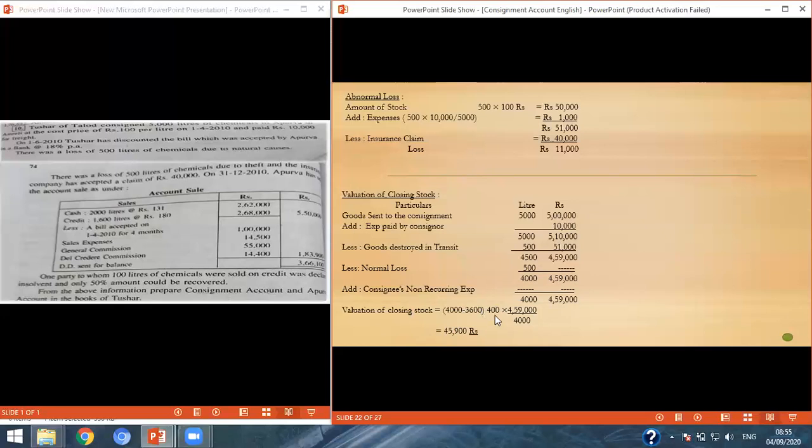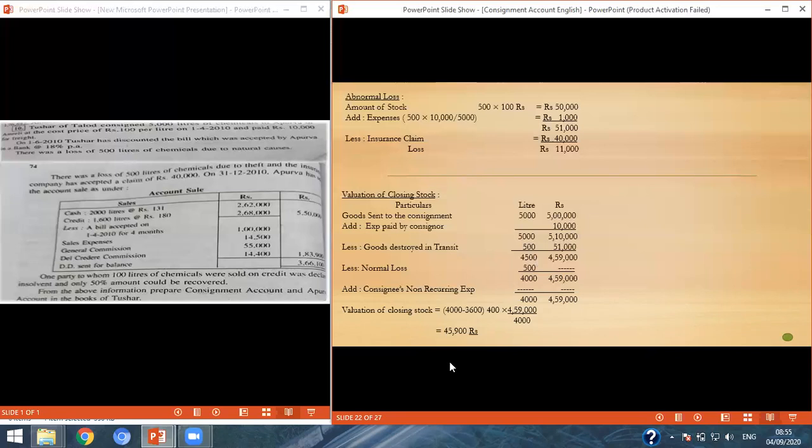So for 4,000 liters the cost is 4,59,000. Then what is the cost of 400 liters? So 400 liters into 4,59,000 divided by 4,000. We get the answer 45,900 rupees.